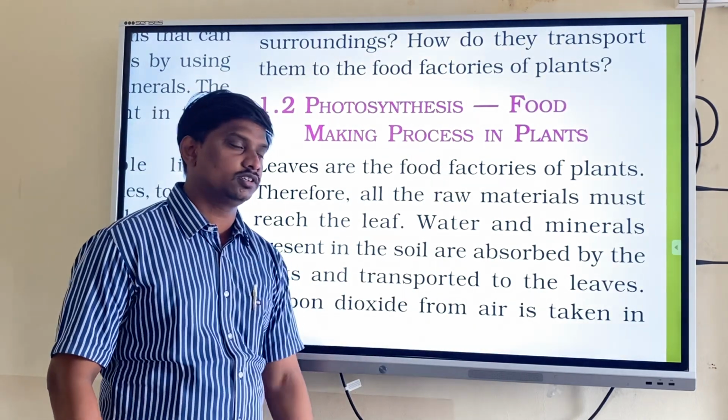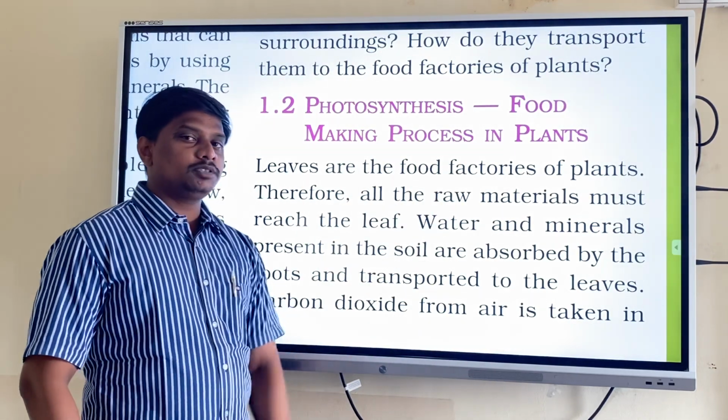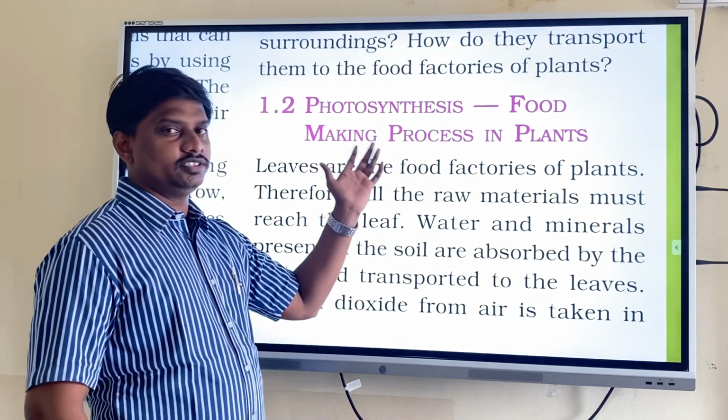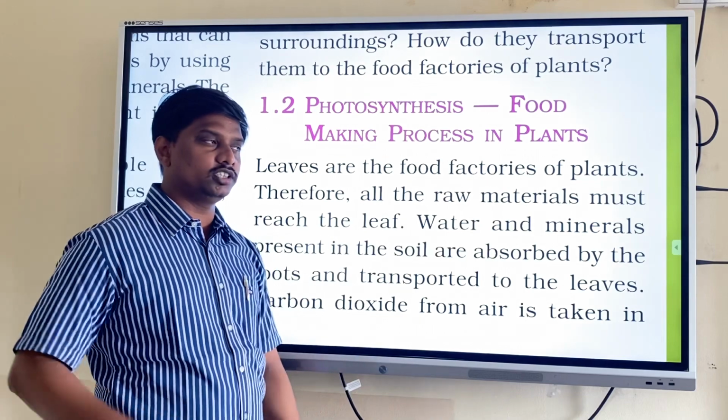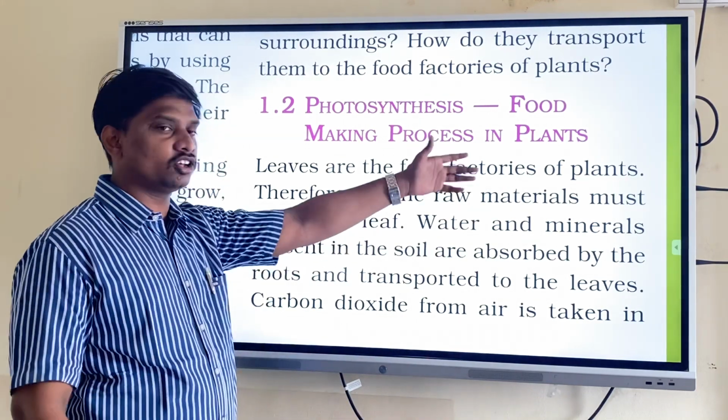Photosynthesis is a process in which plants prepare their own food. We will see it step by step. Photosynthesis means the food making process in plants.